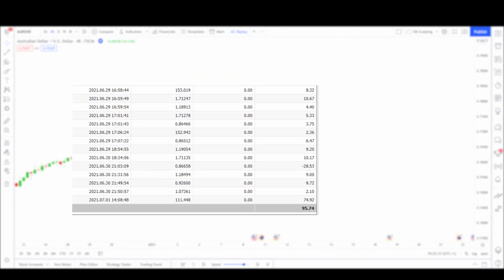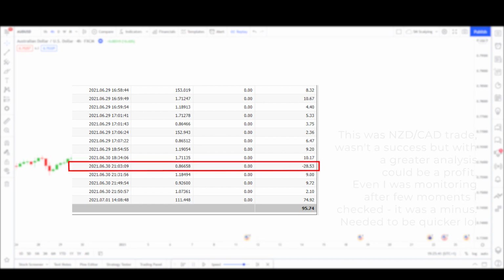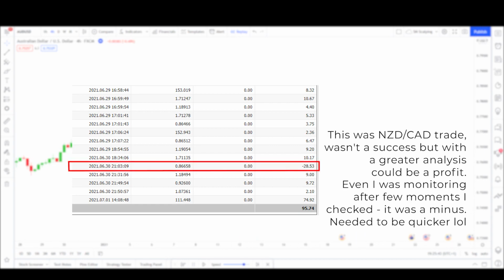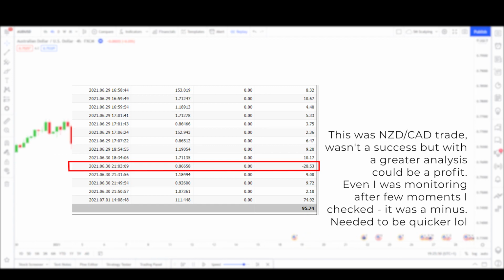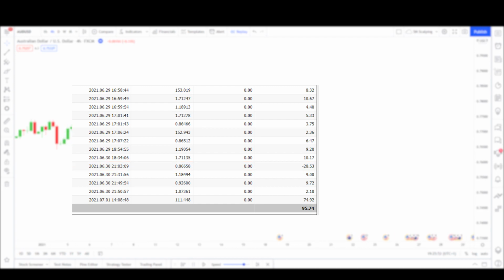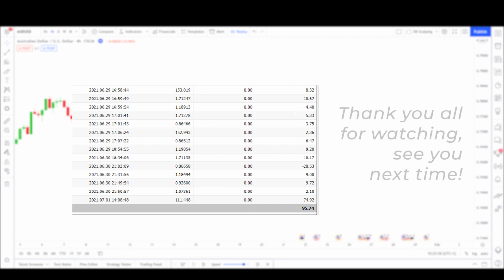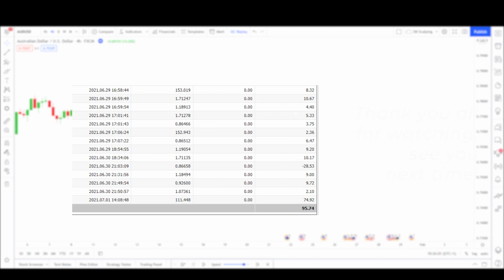So let me quickly show you a couple of trades I have placed using this strategy. I had no stop loss or take profit since I continuously monitor the markets, and if I see that I start to profit or lose, then I will manage my trade appropriately to the current market condition and my analysis. So here you go guys, a simple scalping strategy with 3 indicators only that you can definitely implement in your trading to profit fast.